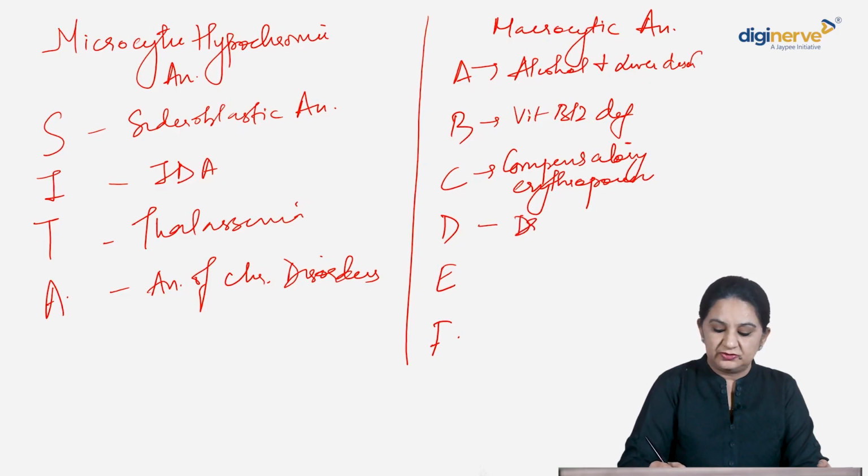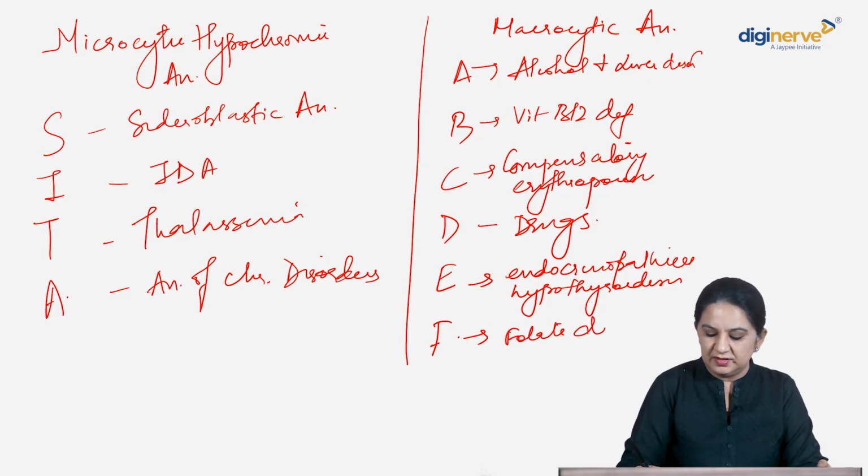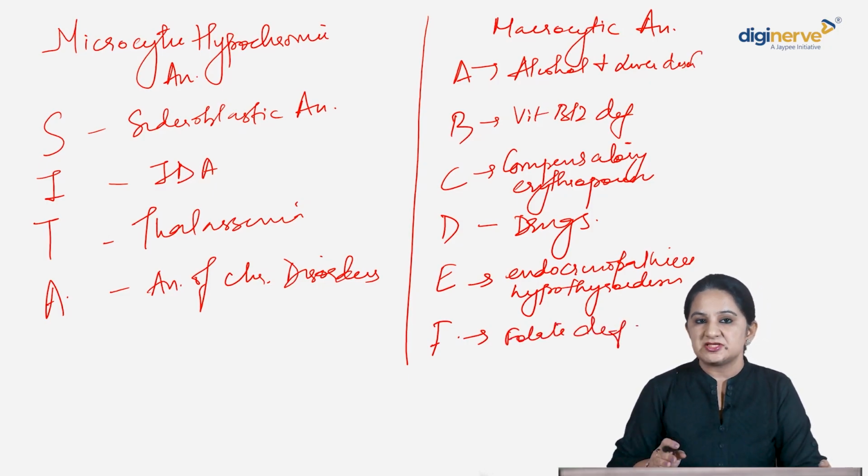D is drugs, the cytotoxic drugs. E is endocrinopathies like hypothyroidism. And F is your folate deficiency. Very clear? So, SITA for microcytic hypochromic, A, B, C, D, E, F for your macrocytic anemias.